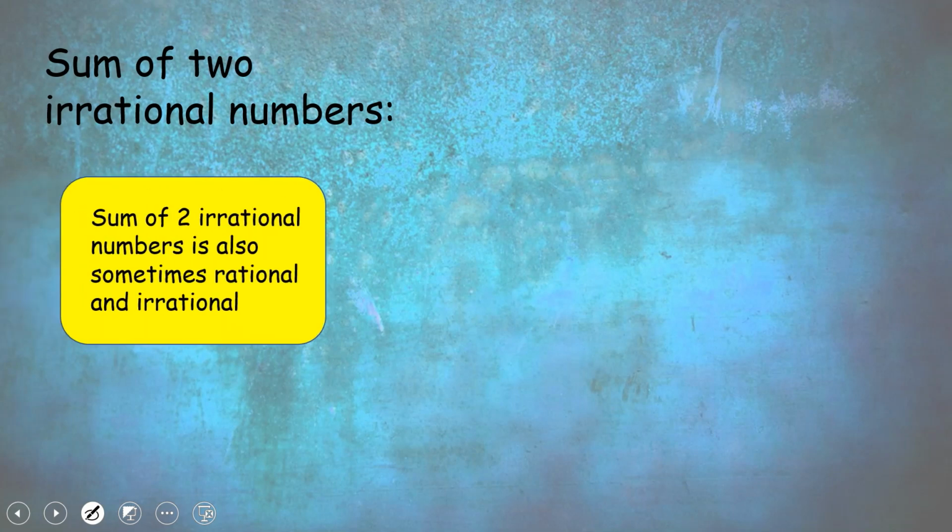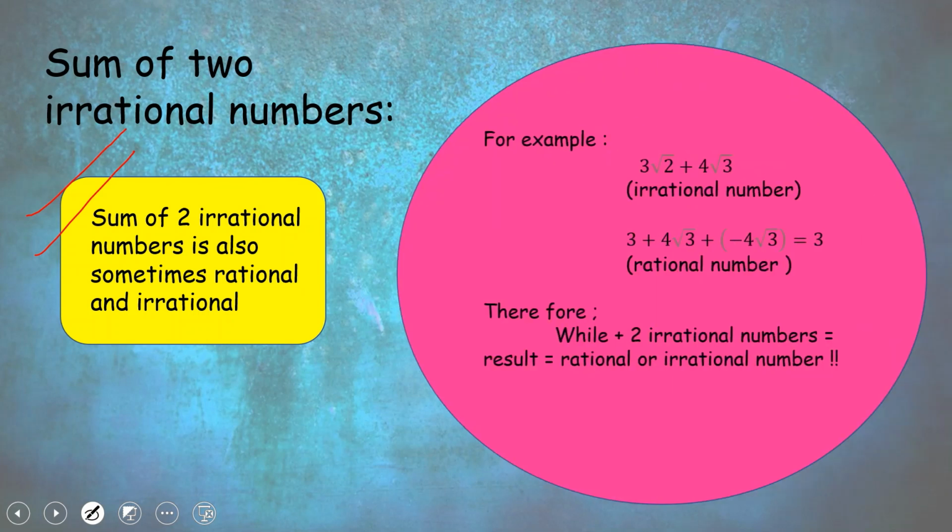The statement is the same as for the product. Consider another example: 3 root 2 plus 4 root 3. When you sum these two irrational numbers, you get an irrational number only.